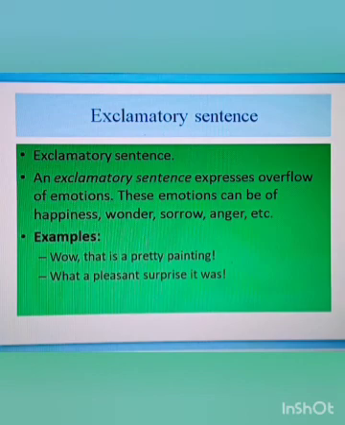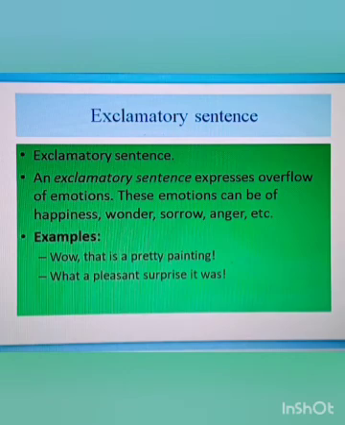Hurrah or alas comes under the exclamative sentence. Alas, we lost the match! Or hurrah, we won the match! So all these end with an exclamation mark.